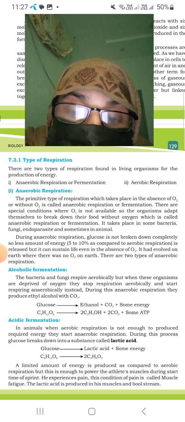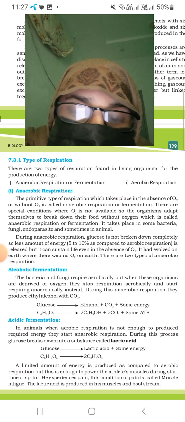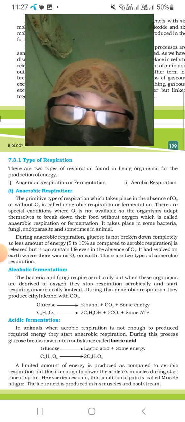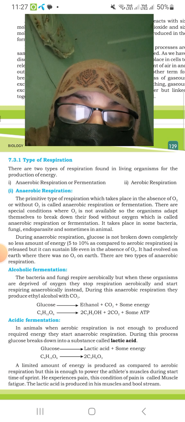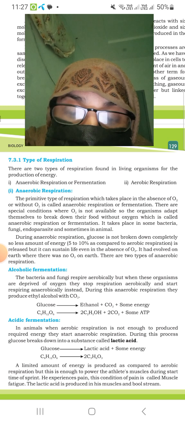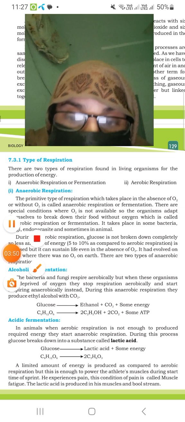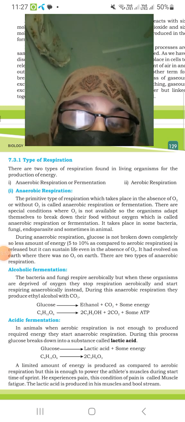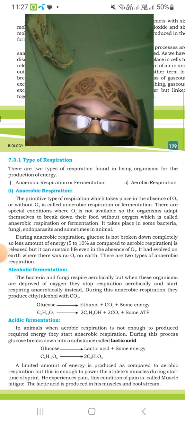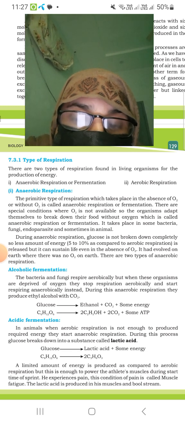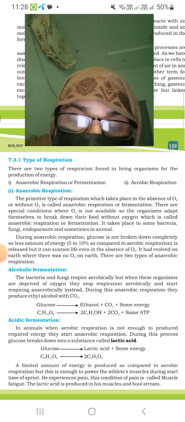Bacteria and fungi respire anaerobically. When an organism is deprived of oxygen, it stops aerobic respiration and starts fermentation. In alcoholic fermentation, glucose gives ethanol plus CO2, C6H12O6 to 2C2H5OH plus 2CO2.